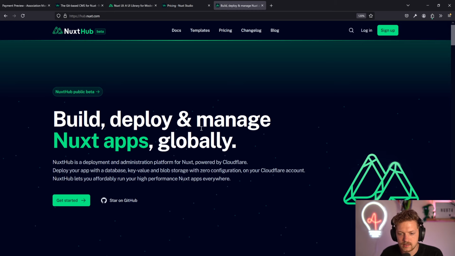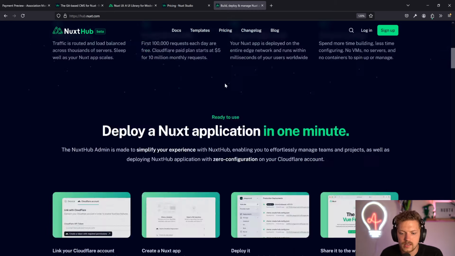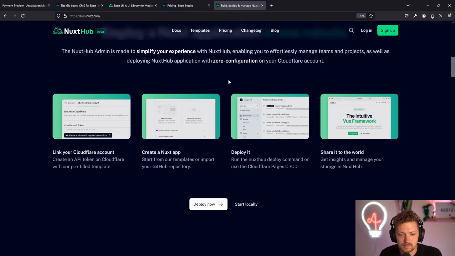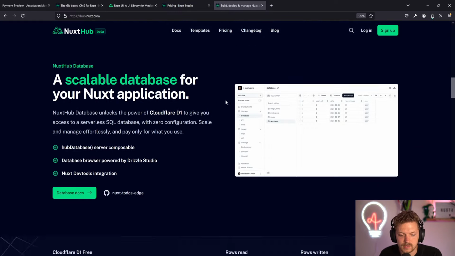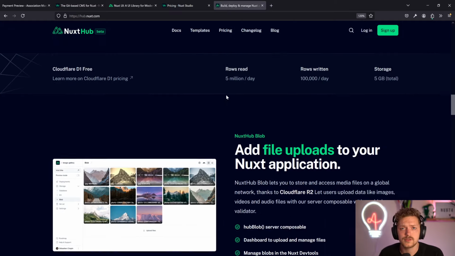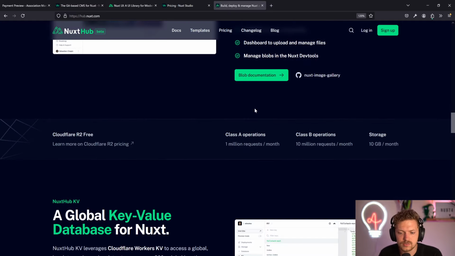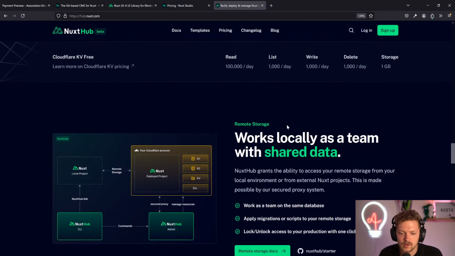Nuxt Hub is basically deploying your Nuxt application on Cloudflare and getting all the goodies. I mean, with Cloudflare, that's the best part. All the cool things. You have a database integration, a KV integration, caching, and all that. So it's really, really smooth, and that's all together which you can use. Plus, you have a lovely console.